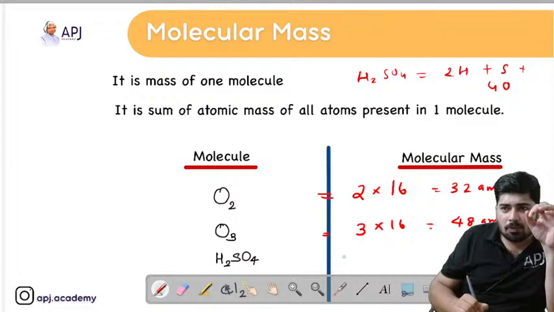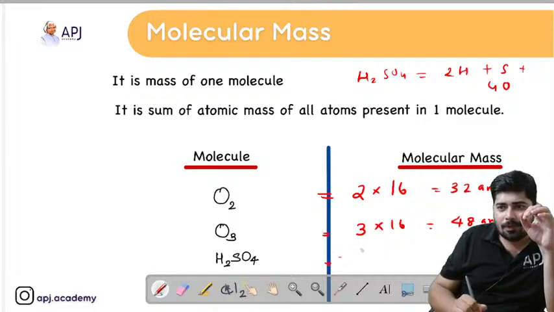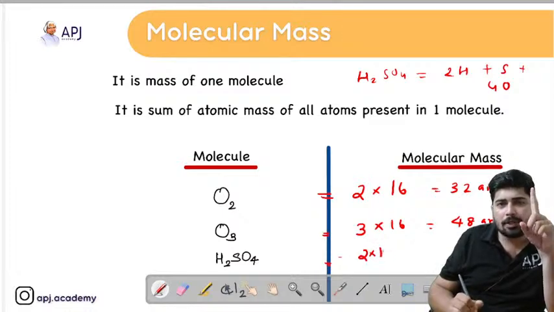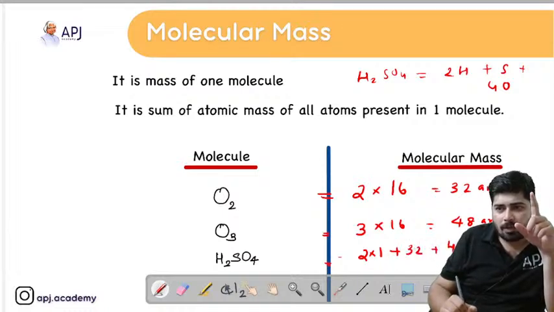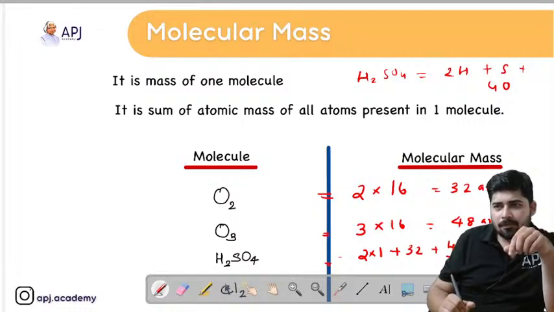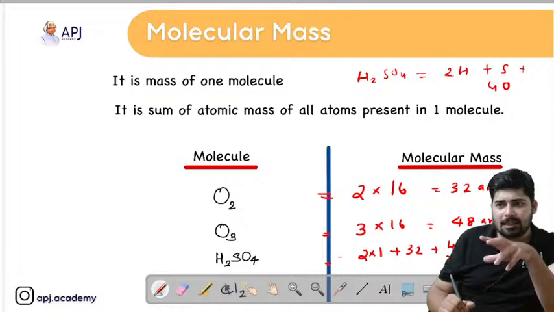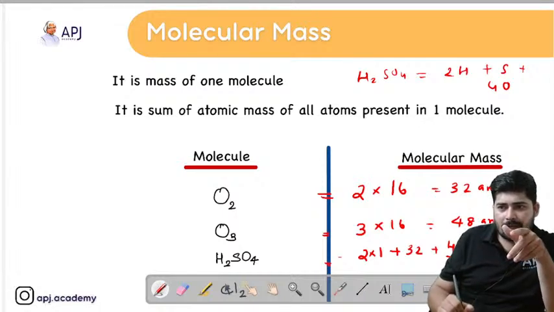Now coming to sulfuric acid. In the case of sulfuric acid, we know that it consists of 2 hydrogens, so 2 into 1, plus 1 sulfur, that is 32, plus 4 oxygens, that is 4 into 16. So in total we get 32 plus 64, that is 96, and 96 plus 2 is 98. So you will get 98 AMU.